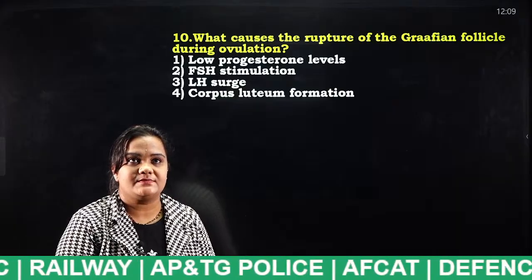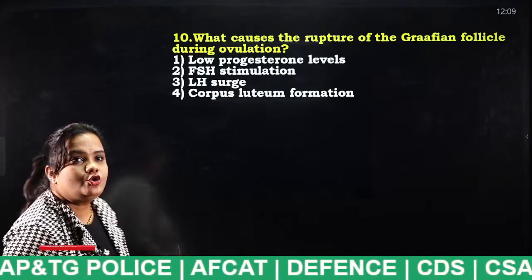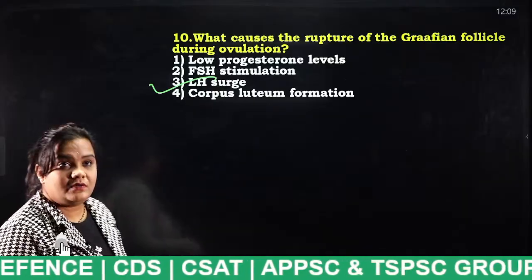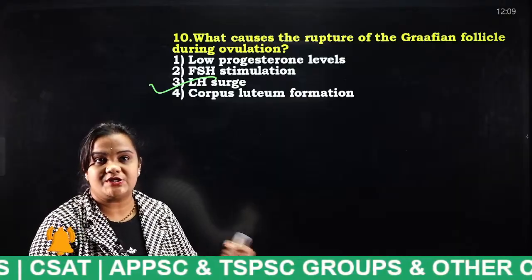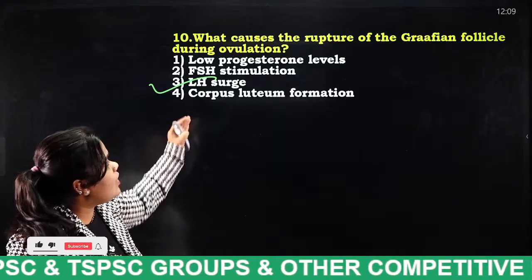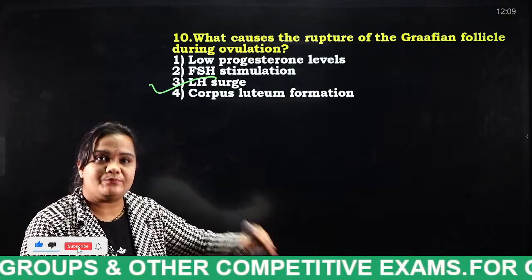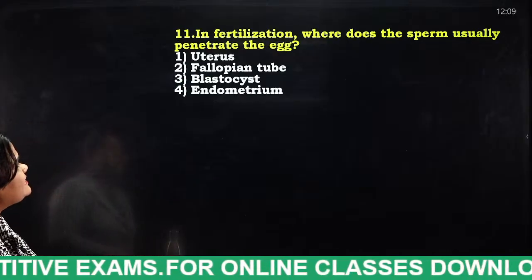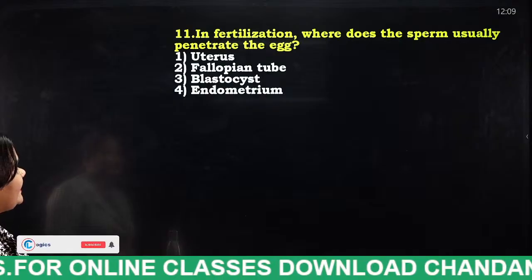Tell me, students. Due to the LH surge, the luteinizing hormone surge, this Graafian follicle during ovulation will be ruptured. Very good.